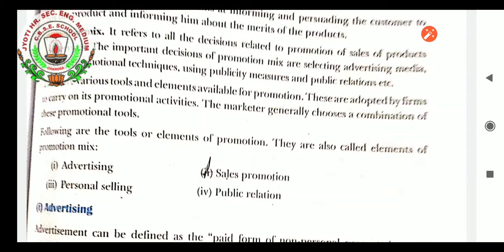Very first, advertising. Second is sales promotion. Third is personal selling, and the fourth is public relations. So this we will learn in the next part of the chapter.